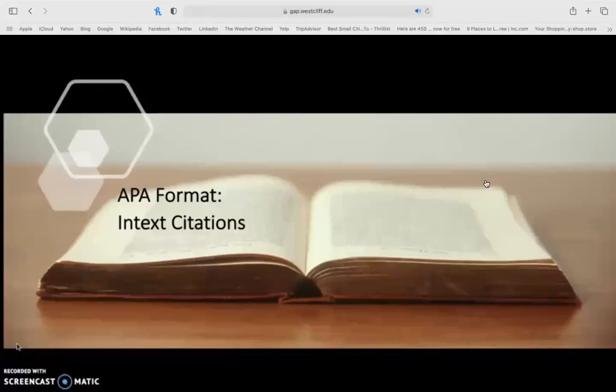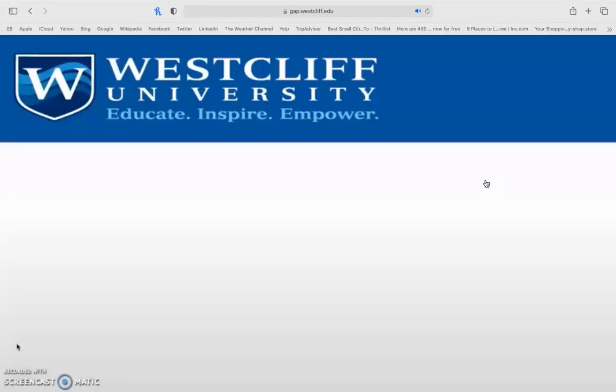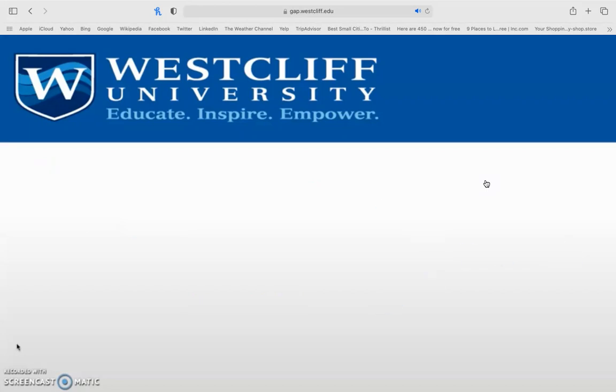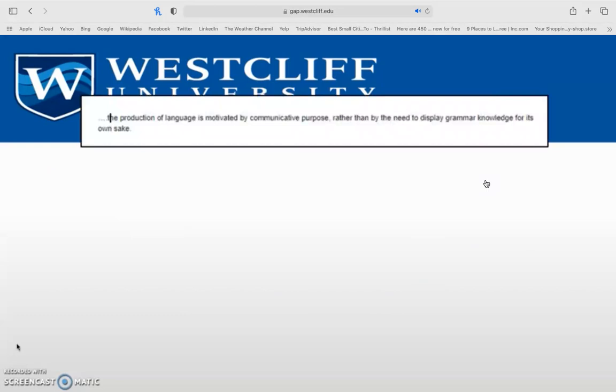This tutorial will cover in-text citations and APA format. When you cite, you want to cite individuals' ideas, theories, and research that has influenced your work. Let's say I found this from an article I found online.